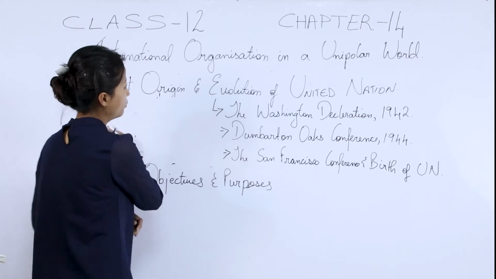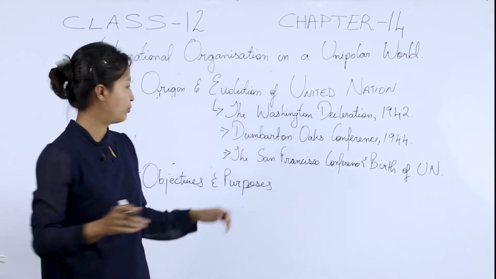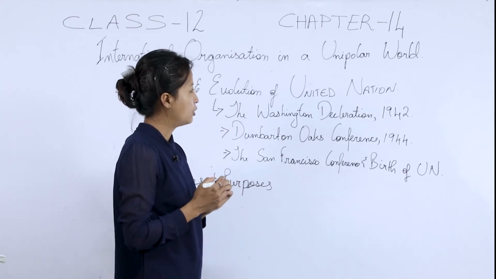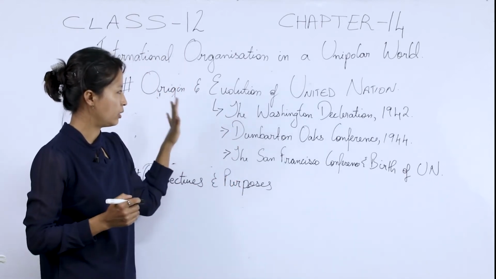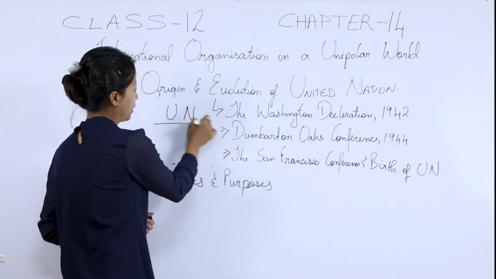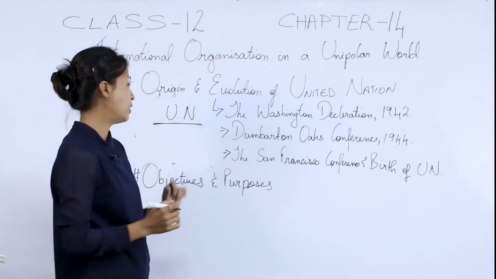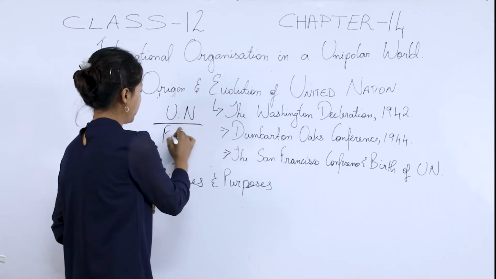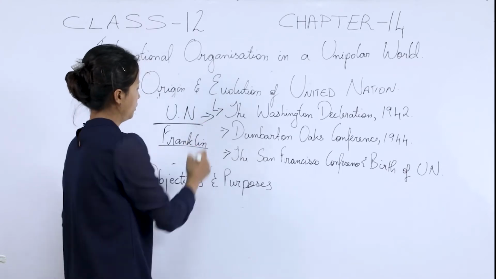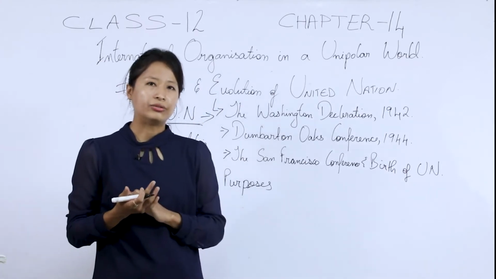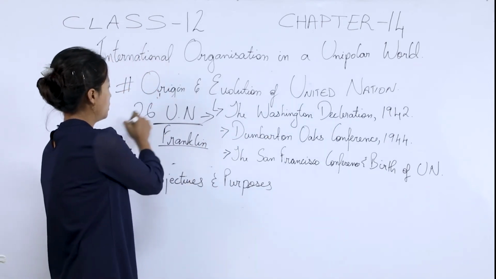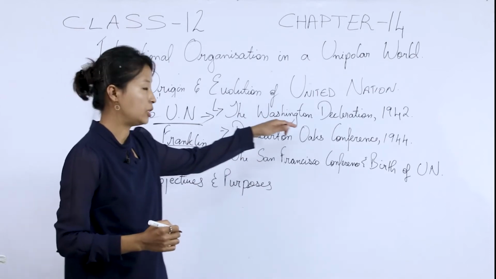Now, under the evolution of the United Nations, we have three significant developments. The first is the Washington Declaration of 1942. In this Washington Declaration, the name United Nations was devised by the American president Franklin, and 26 nations, or 26 countries, participated in this.